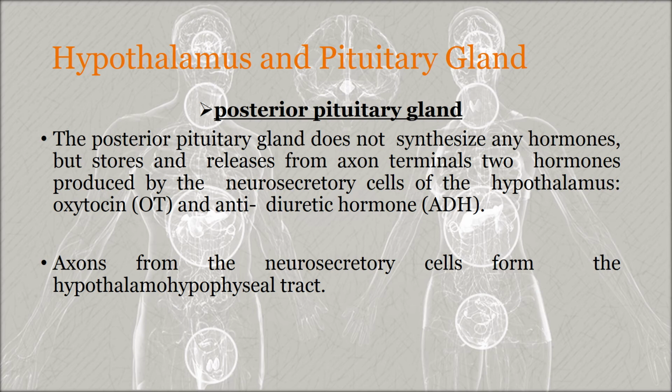The cell bodies of the neurosecretory cells are in the paraventricular and supraoptic nuclei of the hypothalamus, and their axons form the hypothalamo-hypophyseal tract. This tract begins in the hypothalamus and ends near blood capillaries in the posterior pituitary. The neuronal cell bodies in the paraventricular nucleus synthesize the hormone oxytocin, otherwise known as OT, and those in the supraoptic nucleus produce antidiuretic hormone, ADH, also known as vasopressin. So these are the two hormones secreted from the posterior pituitary.